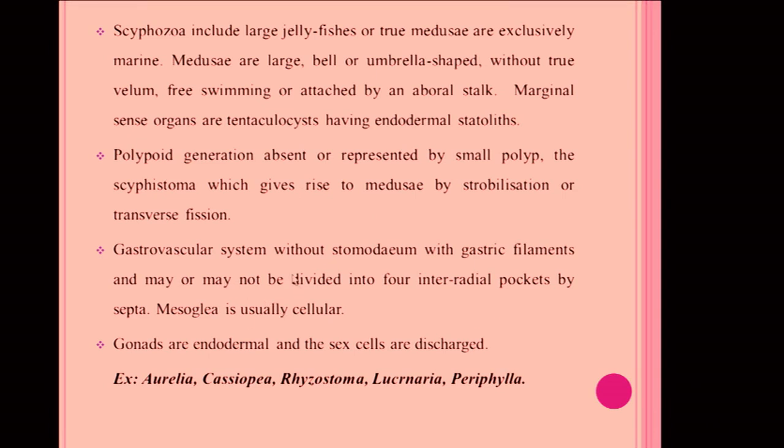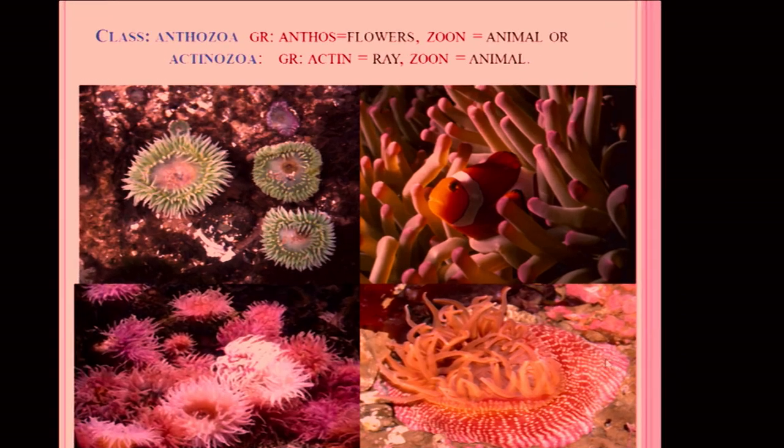Gastrovascular system without stomodeum, with gastric filaments, and may or may not be divided into 4 interradial pockets by septa. Mesoglea is usually cellular. Gonads are endodermal and the sex cells are discharged into the cavity. Examples are Aurelia, Cassiopeia, Rhizostoma, Lucernaria and Periphylla. The third class is the Anthozoa.